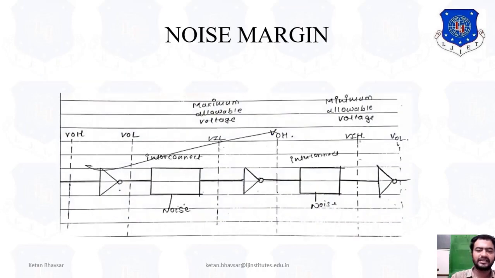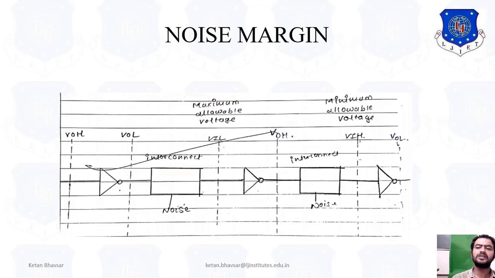Now what exactly is the noise margin? The first question arises in our mind. So noise margin is actually the capacity of a circuit to tolerate noise. Basically, when we use any communication circuit, or when we discuss any types of data which generally transmit from source to the destination, then some effect will be produced in the circuit. Now, how will this type of effect be produced in the circuit? Because of the noise.